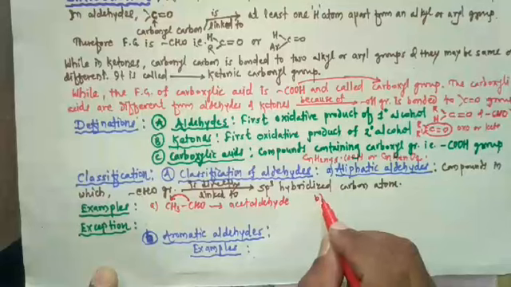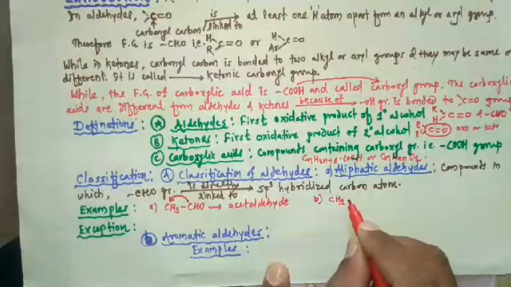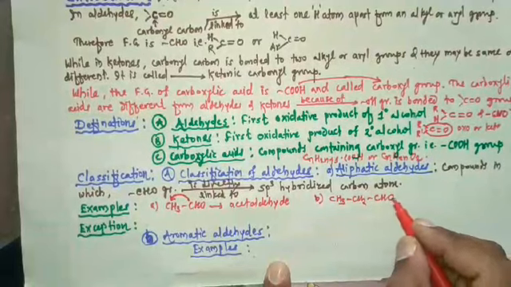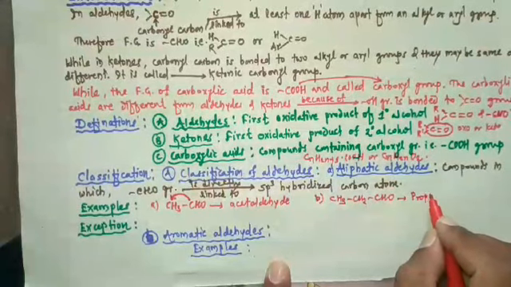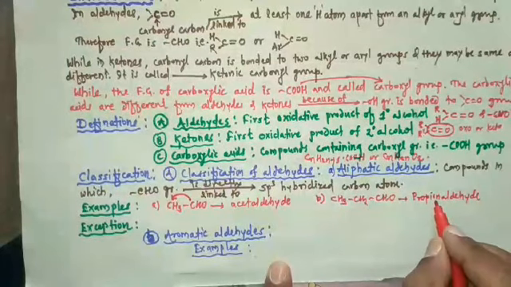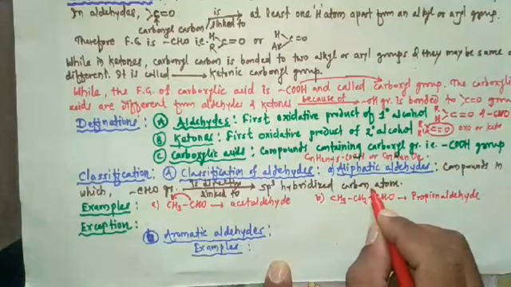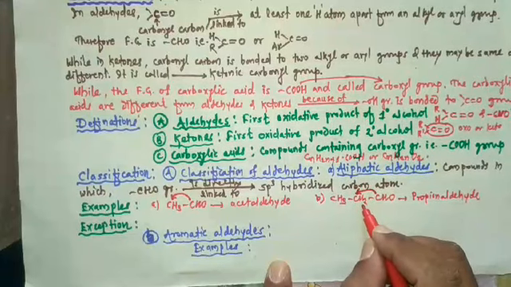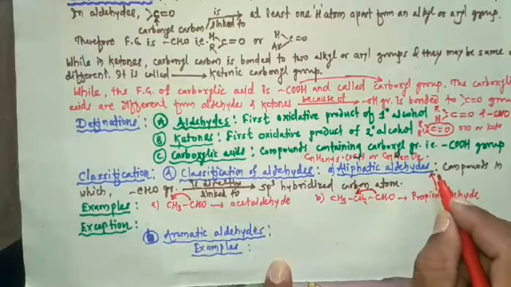Then take another example. For example, CH3CH2CHO. The name of this compound is propanaldehyde. In propanaldehyde, the CHO group is directly linked to an sp3 hybridized carbon atom. That's why propanaldehyde is also an example of aliphatic aldehyde.